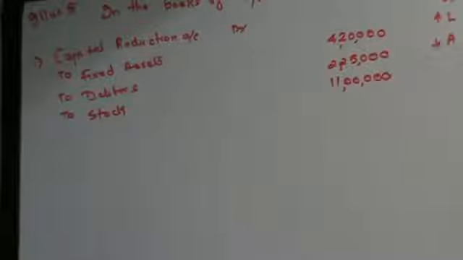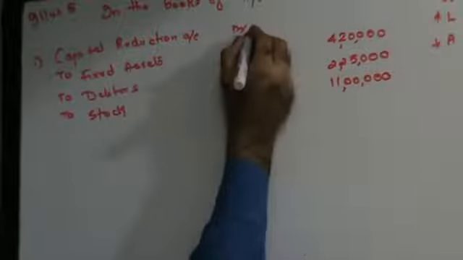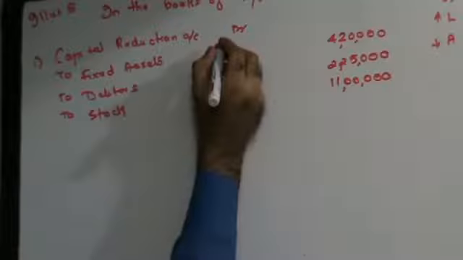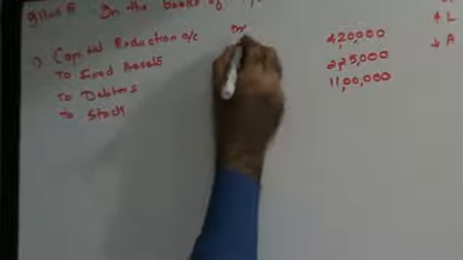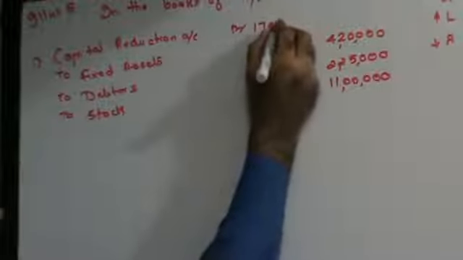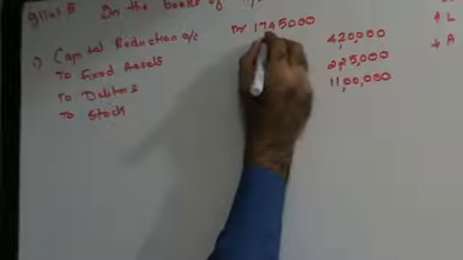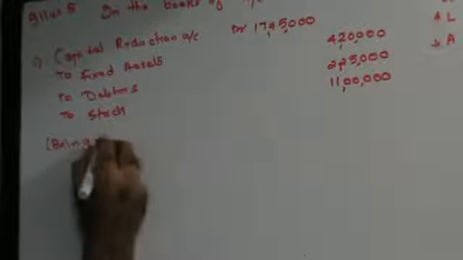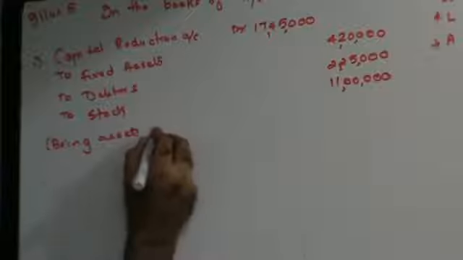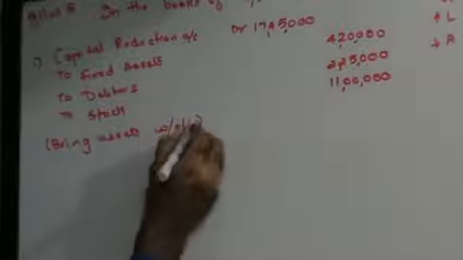So 55% will be 11 lakhs. Right? Someone please add this. 17,45,000 being assets written off.